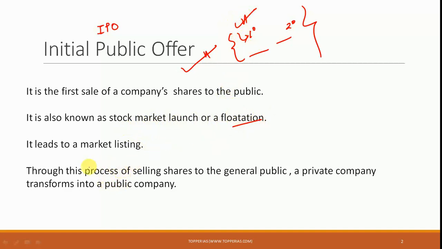Now, whenever an IPO is issued, it results in a market listing, obviously, because a company will have to sell its shares in the market. So this will automatically list the company in the market. And also through this process of selling shares to the general public, a private company transforms into a public company. This is one important point that can be asked, that till this time, before the IPO, a company is a private company, but once its shares are being held by the public, it will become a public company. This is something that can be asked in prelims also.